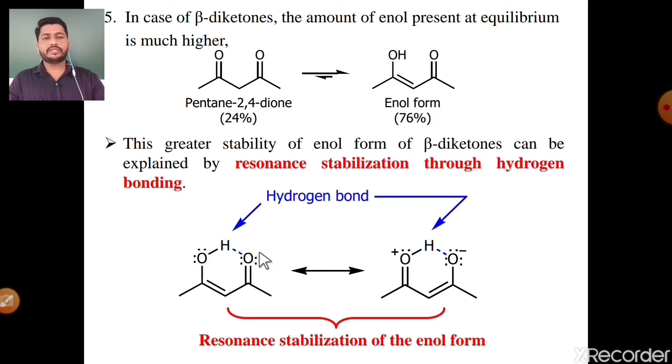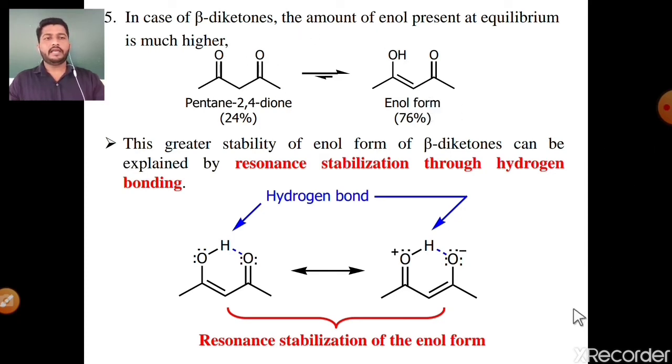Then the second oxygen also has a partial negative charge, and the force of attraction between these two opposite charges gives one partial bond, and this partial bond is called a hydrogen bond. During this hydrogen bond formation, a partial 6-membered structure is formed, and this 6-membered structure is more stable. Due to this hydrogen bonding and resonance stabilization, the enol form of the diketone molecule is more stable than its keto form.